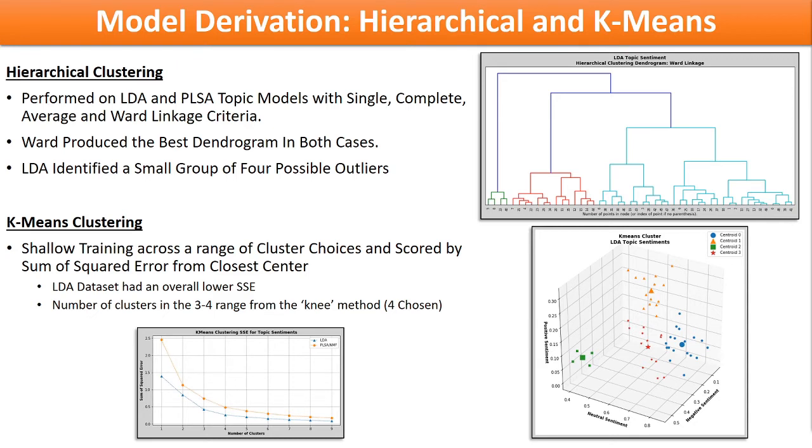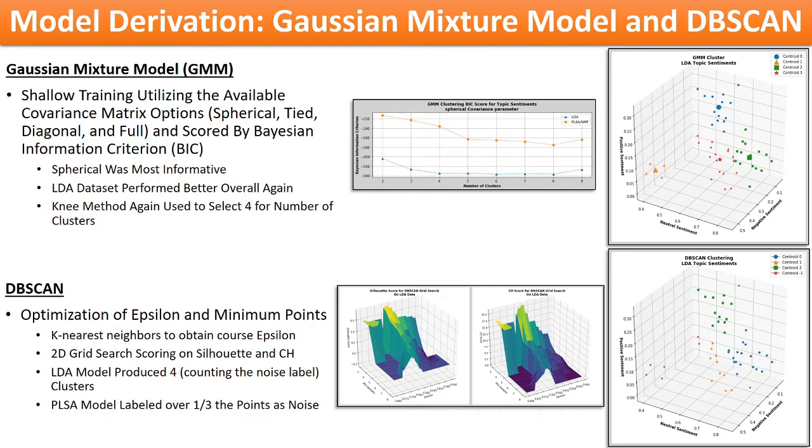In viewing the findings from the hierarchical clustering exercise, the model was trained more deeply with the same cluster number selection of 4. Next, a set of Gaussian mixture models were built. For all of the available covariance matrix options, the model was shallowly trained with varied numbers of clusters and scored on Bayesian information criteria. Of the effective models, spherical performed the best, and again, the LDA model scored better than the PLSA model. The knee on the LDA curve suggests again that 4 is the best number of clusters, and the model was trained more deeply with this knowledge.